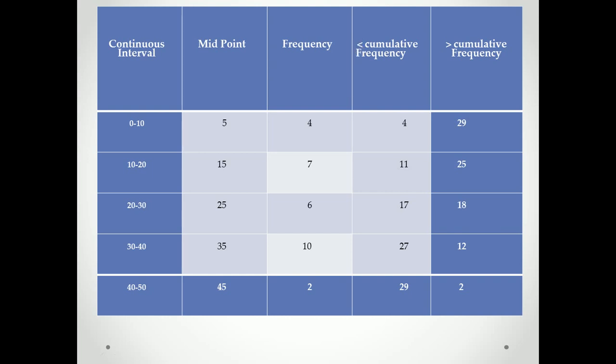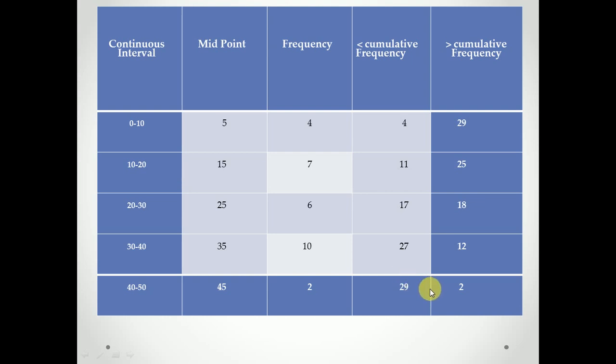We already know how to calculate this. The first cumulative frequency will be 4. Then 4 plus 7 becomes 11. Similarly, 11 plus 6 becomes 17, 17 plus 10 becomes 27, and 27 plus 2 becomes 29. This is the less than cumulative frequency.